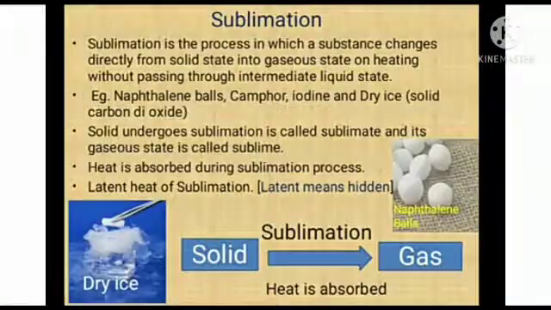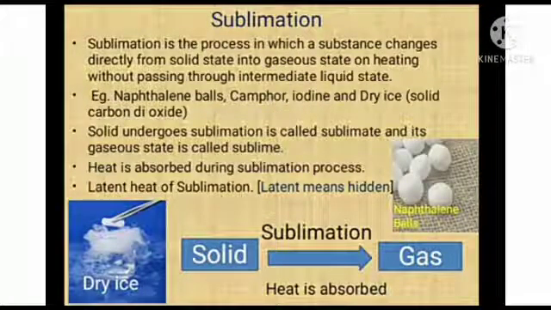Now next process is your sublimation. Sublimation is the process in which a substance changes directly from solid state into gaseous state on heating without passing through an intermediate liquid state. For example, naphthalene balls, camphor, iodine and dry ice. Actually, what is dry ice? It is solid carbon dioxide. And one more example is also there, that is your ammonium chloride.